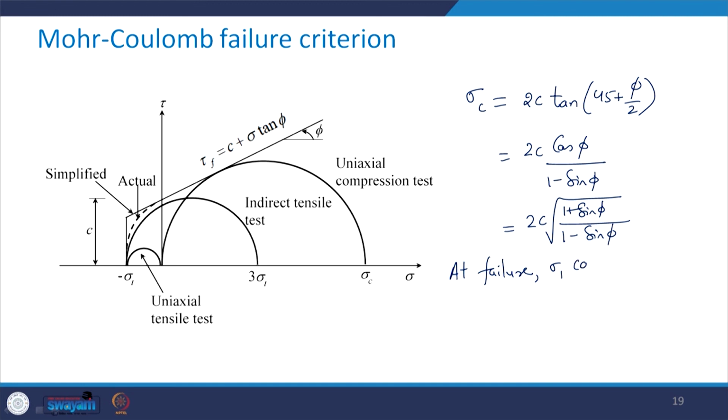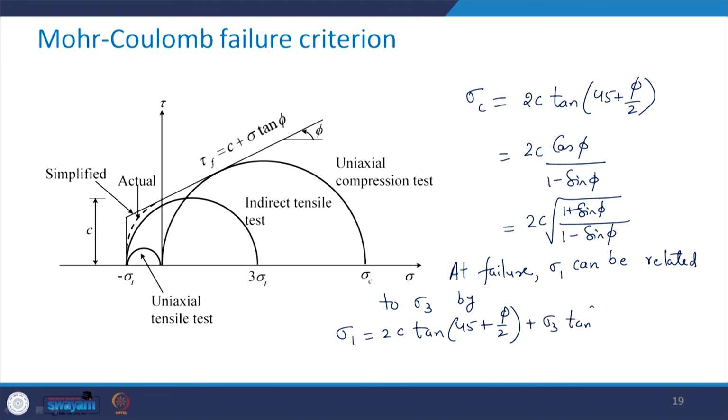sigma 1 can be related to sigma 3 by this expression, which is sigma 1 equal to 2c tan of 45 plus phi by 2 plus sigma 3 tan square 45 plus phi by 2, or sigma 1 is equal to sigma c plus sigma 3 tan square 45 plus phi by 2.